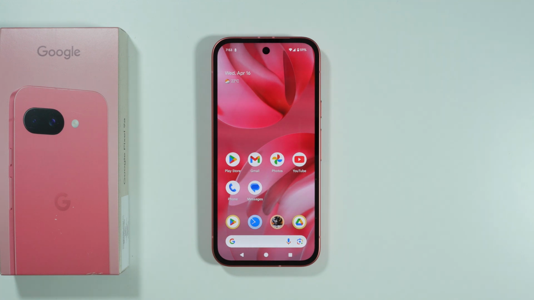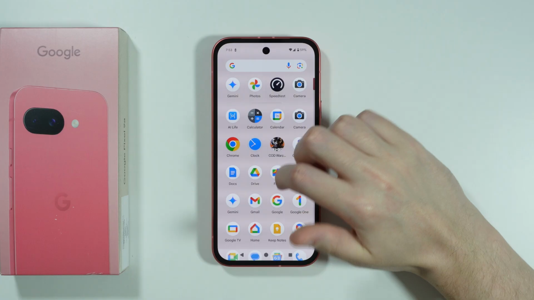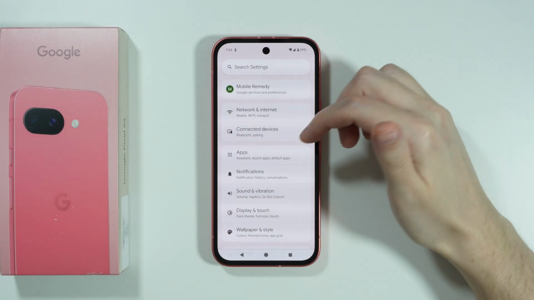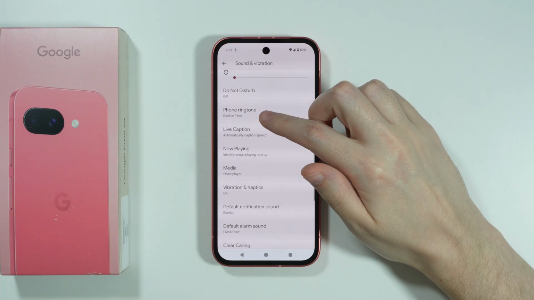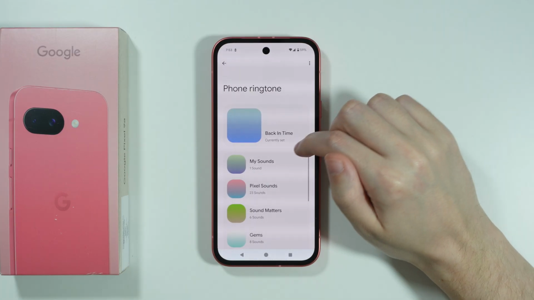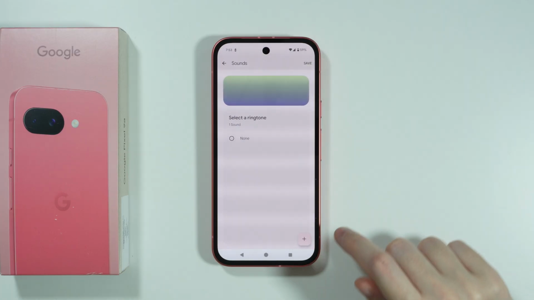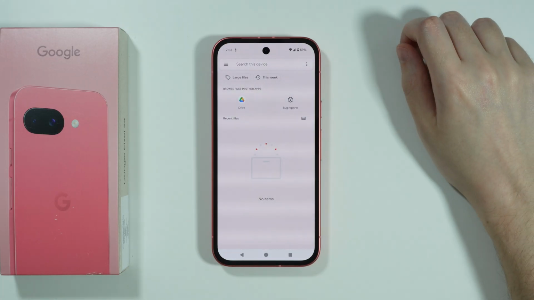If you want to set a custom ringtone on Google Pixel 9a, then first of all we can go to the settings. Now over here go to sound and vibration, scroll down in order to find phone ringtone, and now over here you want to go to my sounds and press this plus button in the bottom right corner.